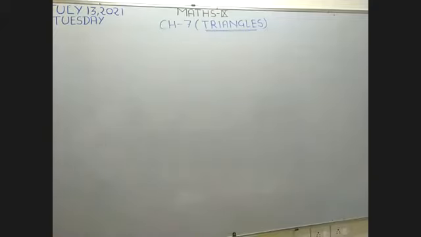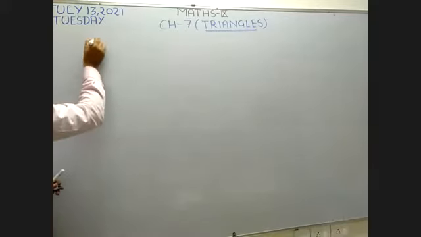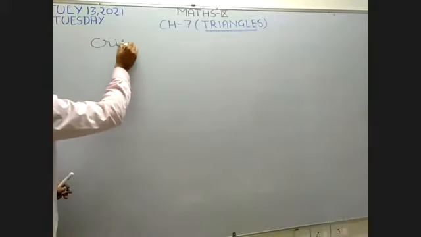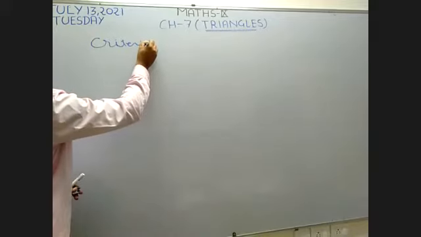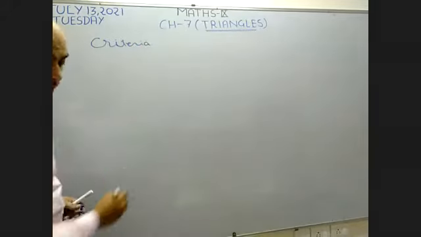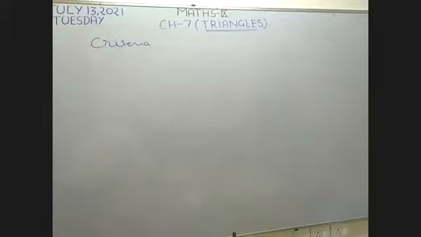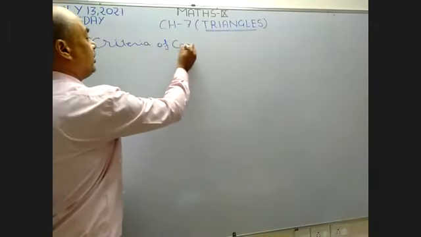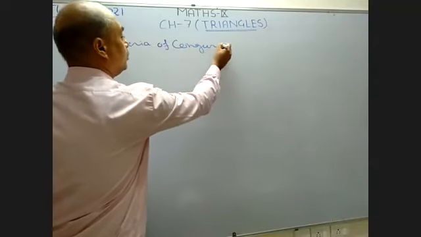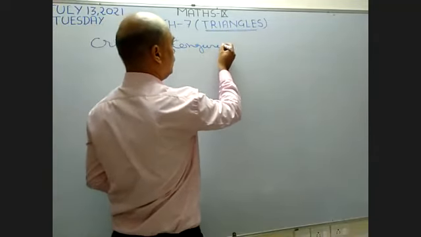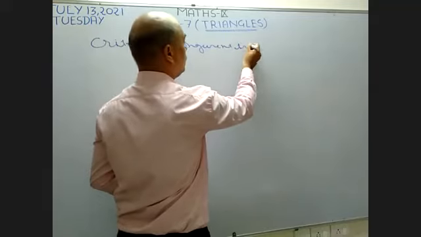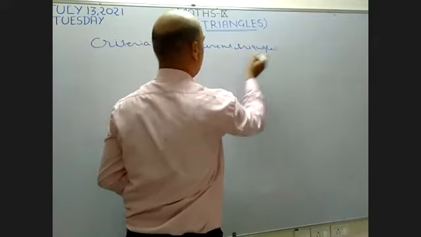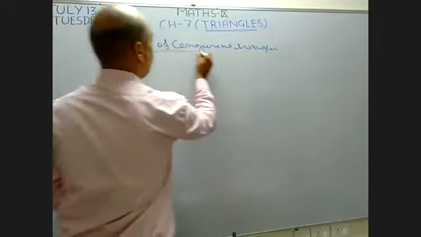Now I want to write the criteria of congruent triangles. What is the criteria of congruent triangles?